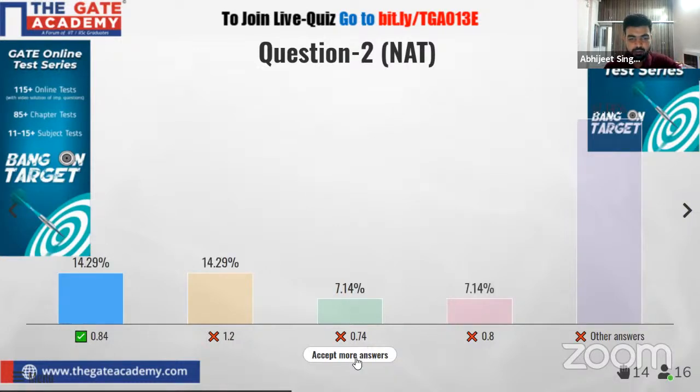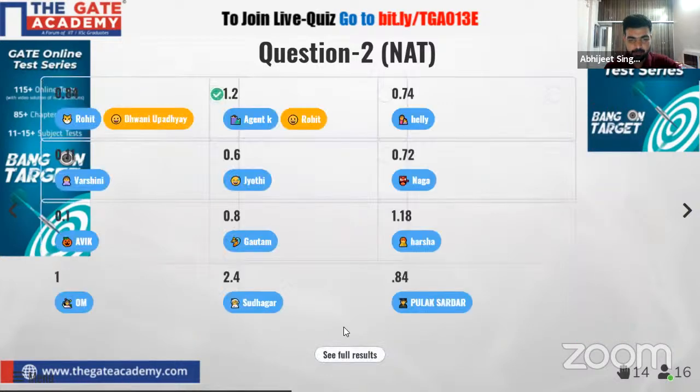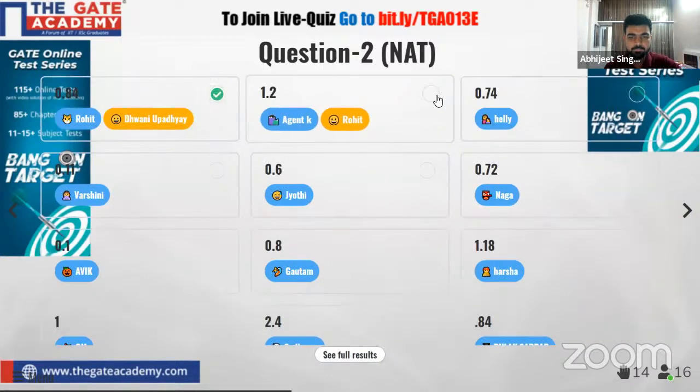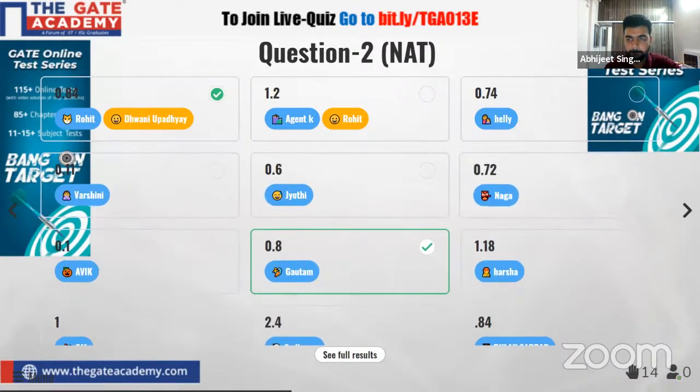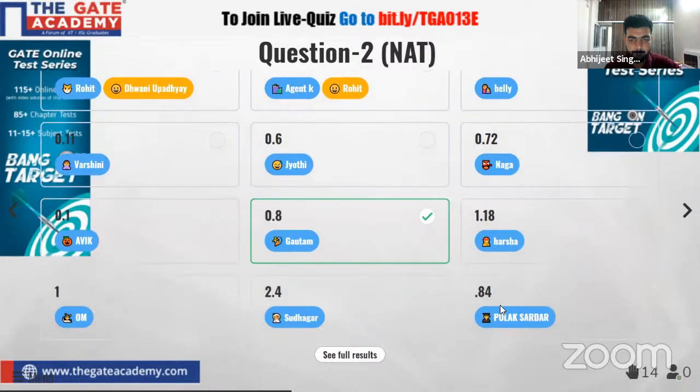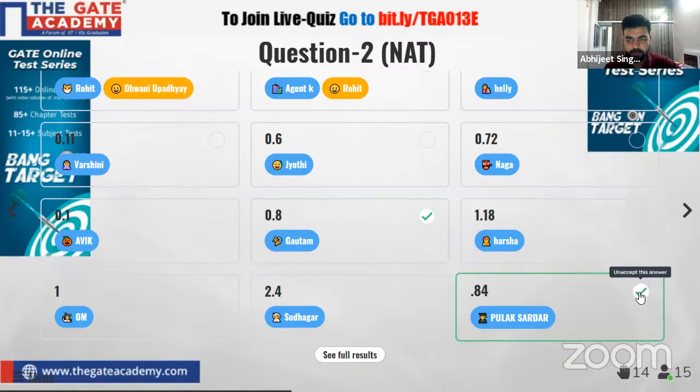So this will also be accepted. So 0.8 will be accepted. So see, like Pulak has answered 0.84. Okay. So this will also be accepted.